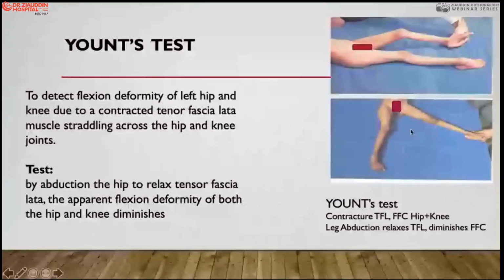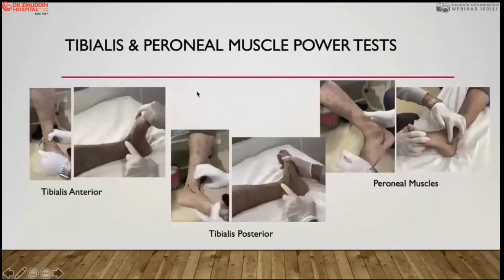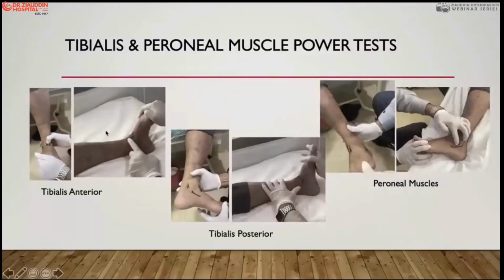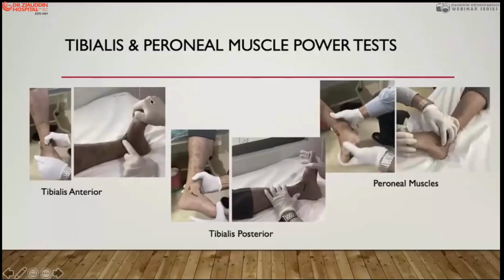It means it relaxes the abductors, and the contracture is because of the abductors, that is, because of the tensor fascia lata. So this is called the Yount Ober test, and the surgery is again the Yount surgery in this particular case, to release the iliotibial band. Then again, a very important test I have not covered in cerebral palsy, is the testing of